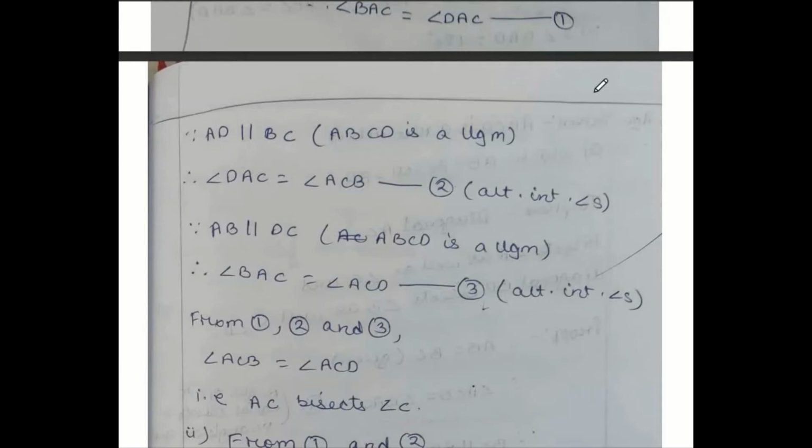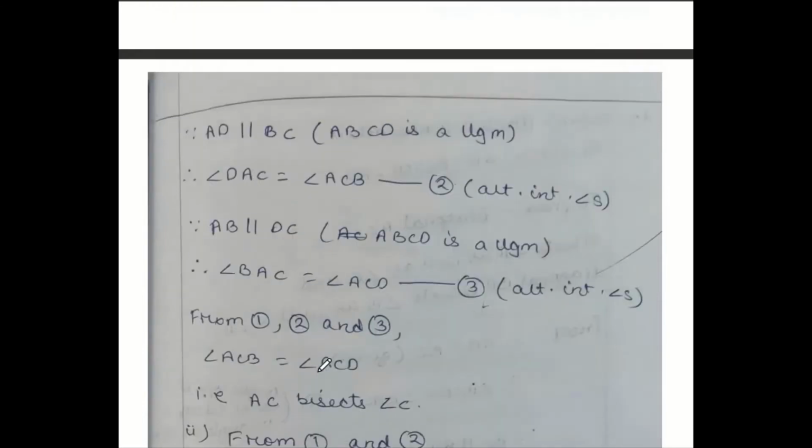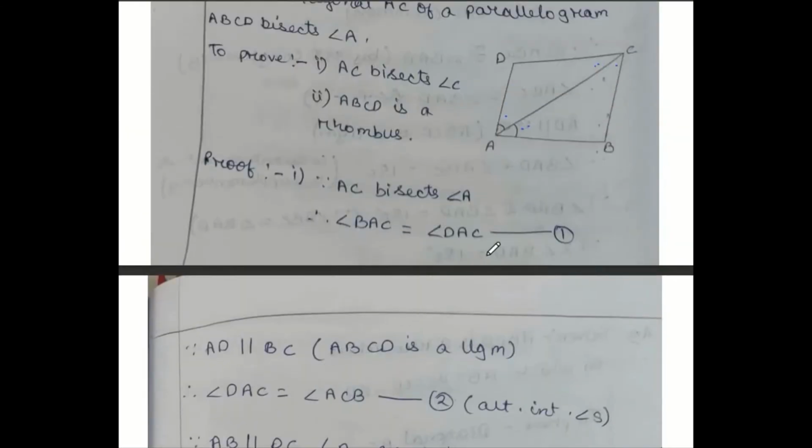Now compare condition 1 and condition 2. DAC, DAC matching, so angle BAC and ACB both are the same. Since angle BAC and ACB are the same, then the opposite sides are also equal. Look at the figure. Angle BAC and ACB I found already equal. BAC is opposite BC, and ACB is opposite AB.